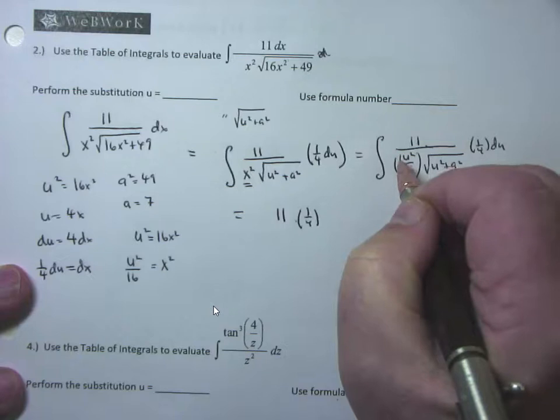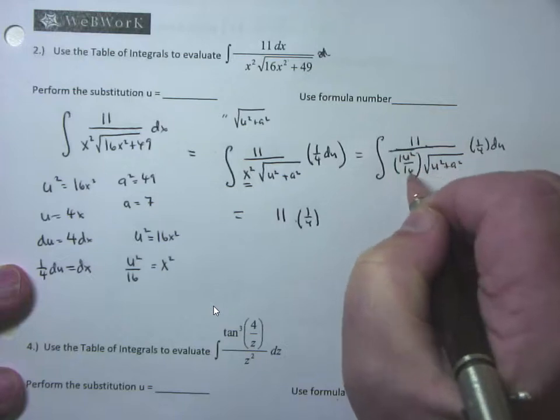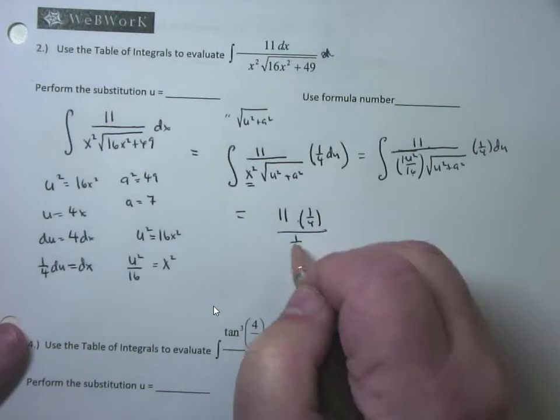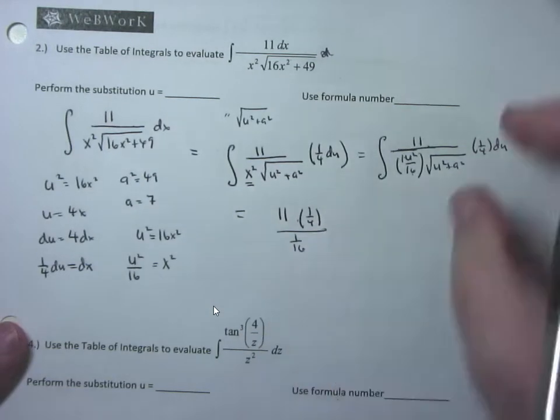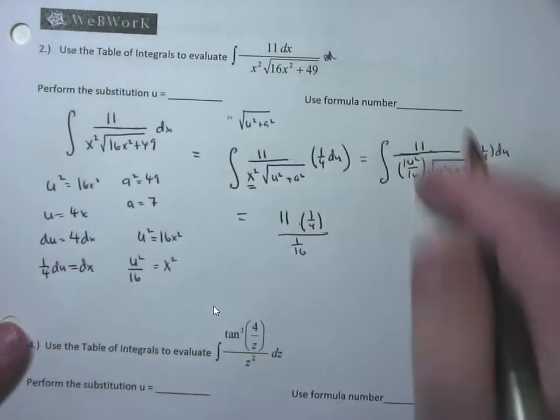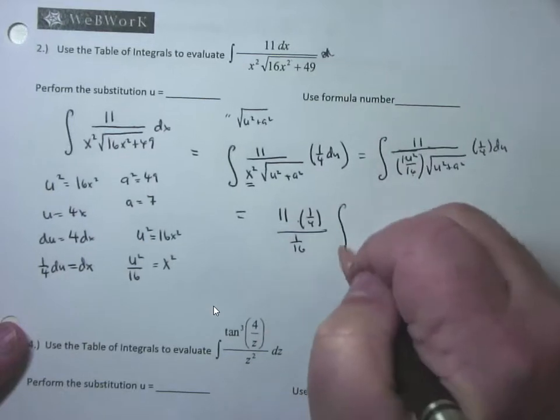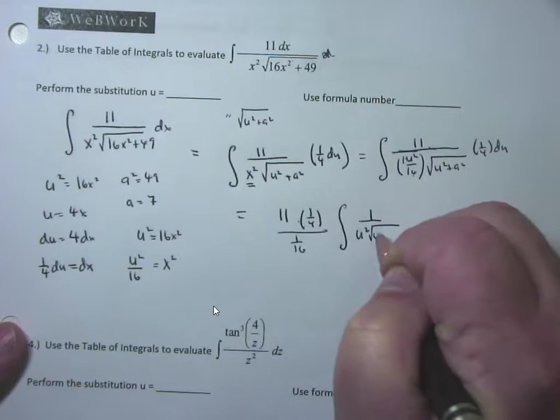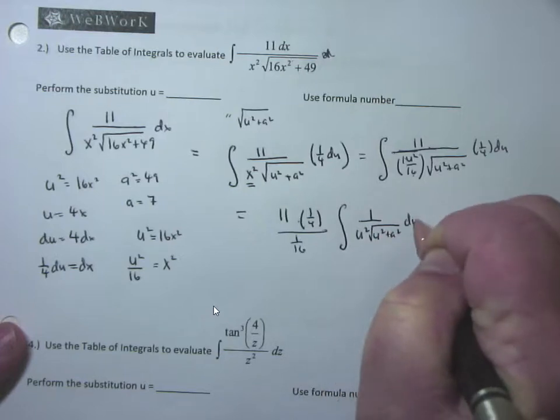The problem is you've got a 1/16 in the denominator, so it gets pulled out front as 1/16 in the denominator. There are all my constants, pulled out as fractions, times the integral of 1 over u squared times the square root of u squared plus a squared du.